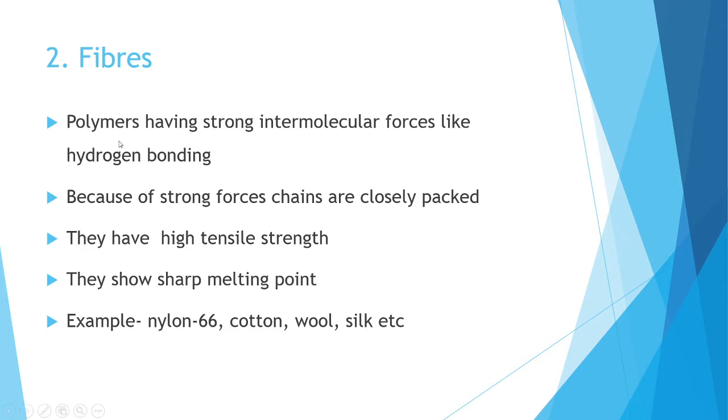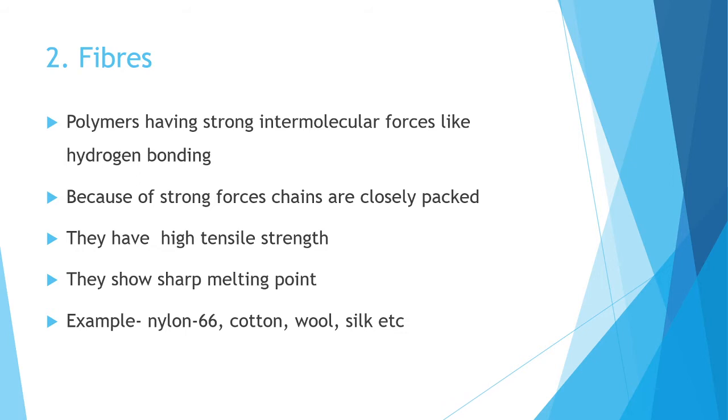Fibers are polymers having strong intermolecular forces like hydrogen bonding. In elastomers, we studied that they have very weak intermolecular forces, but fibers have very strong intermolecular forces. That intermolecular force means hydrogen bonding. So fibers are polymers having strong intermolecular forces like hydrogen bonding.